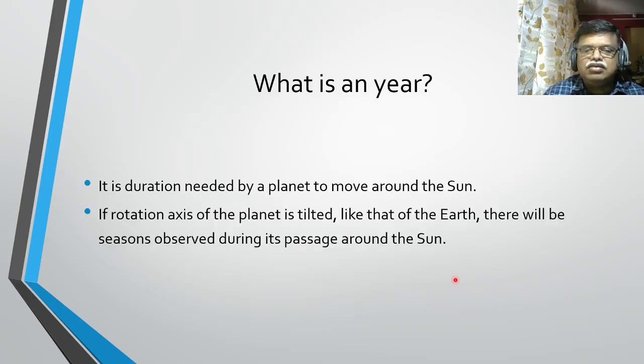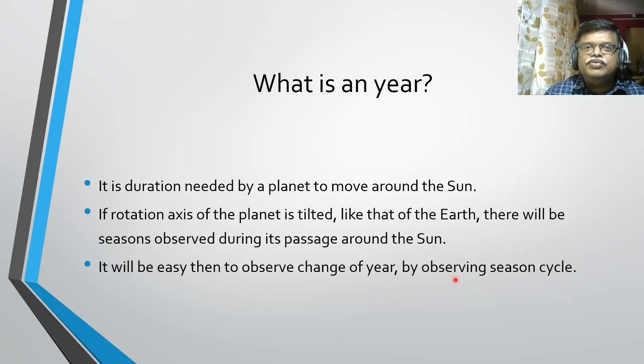If the rotation axis of the planet is tilted, like that of Earth, there will be seasons observed during its passage around the Sun. And it will be easy then to observe the change of year by observing the season cycle. So between, for example, two monsoons in India, it will be called a year, or two autumns in temperate countries, or two springs, it will be called a year.